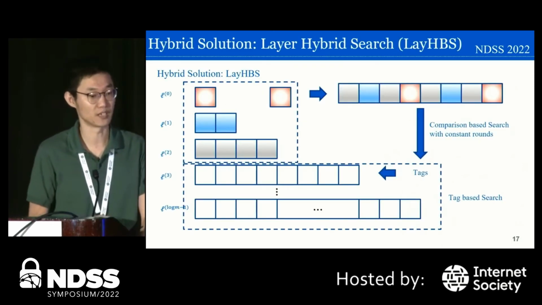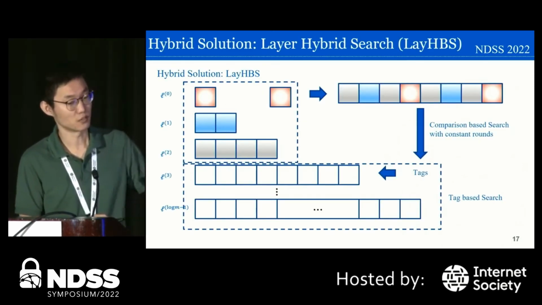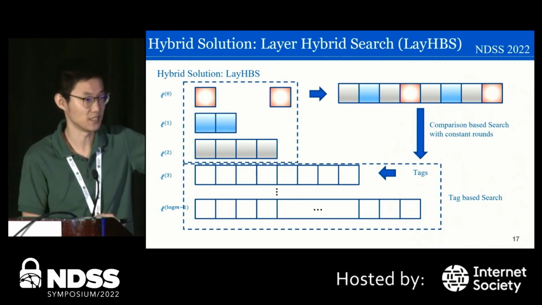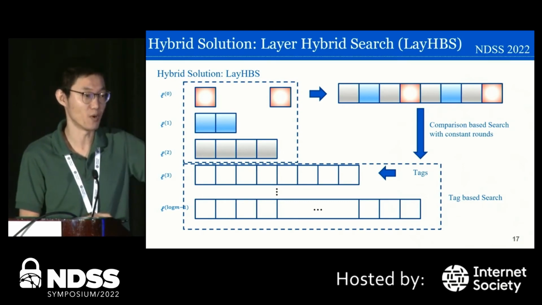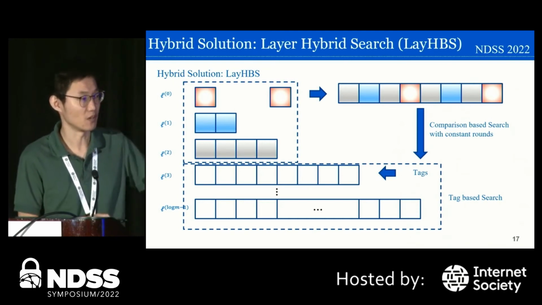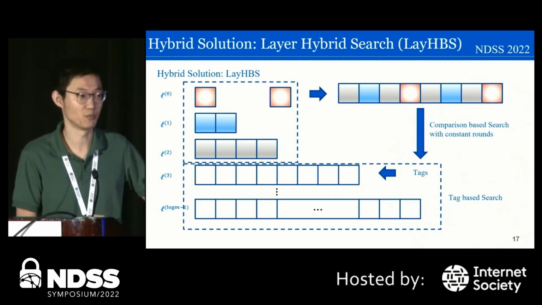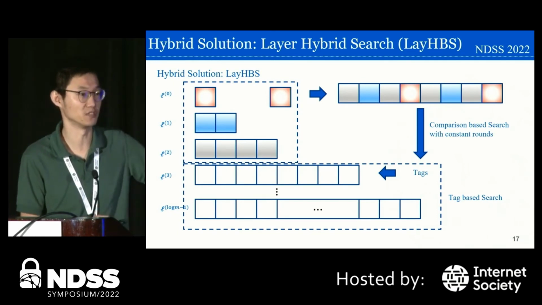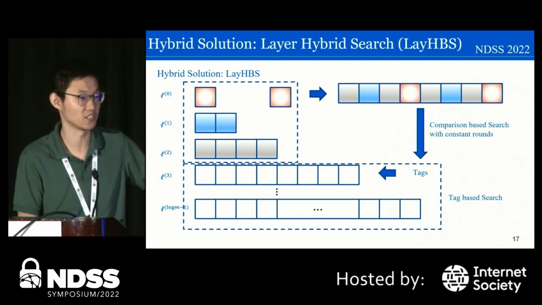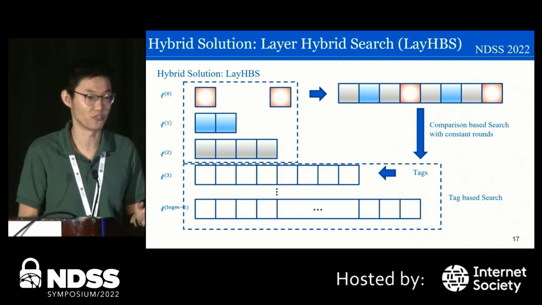So in our tag-based search, we touch each element and process each layer one by one, and each layer costs us 5 rounds. So although there are only 1, 2, or 4 elements in the top layers, we still need to spend 5 rounds on each of them, which means we are wasting some time on the layers that have fewer elements.